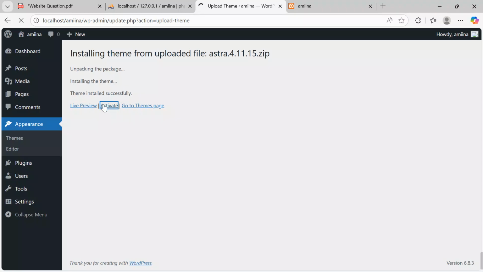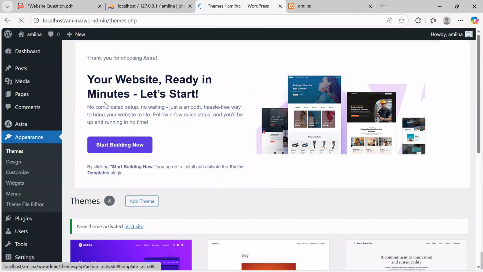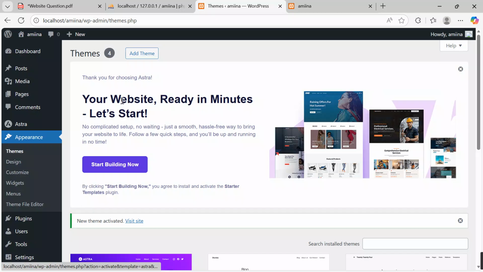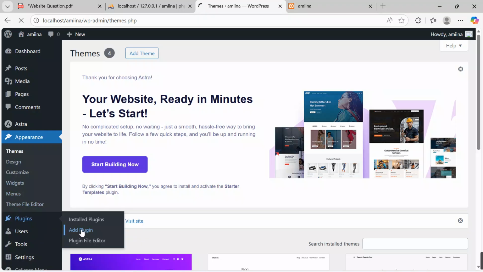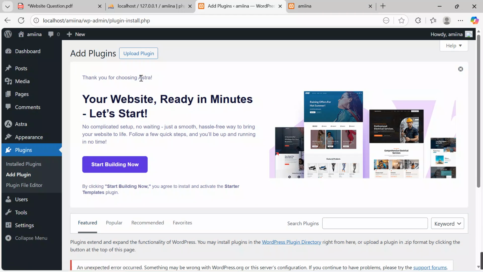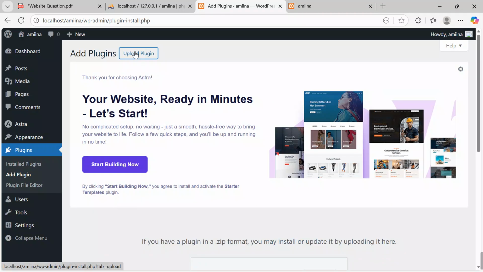Okay, now after activating, I'll go and then install the plugins because we need to install the Simply Static plugin. Remember, that plugin is used every time you want to download the pages. So I'll scroll, go to plugins over here. I say add plugin. When I hit the add plugin button, I will now move on and say upload plugin.